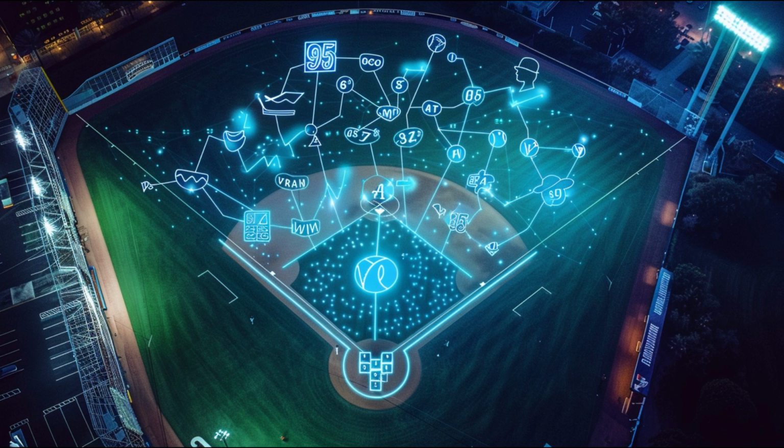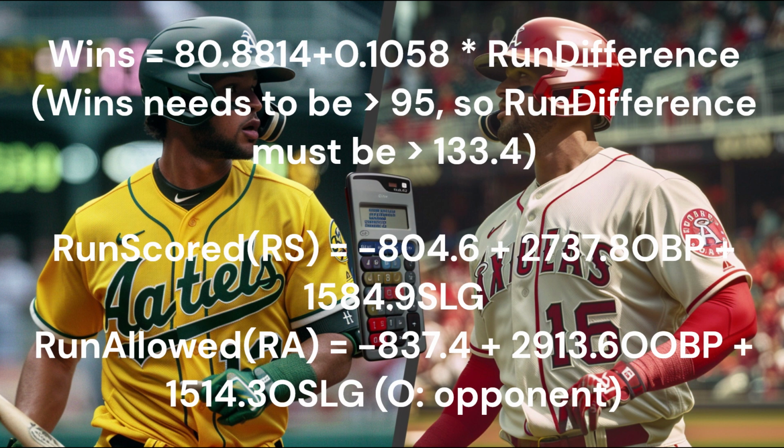Then they used linear regression to find the required parameters as follows. Wins equals 80.8814 plus 0.1058 times run difference. Wins requires 95 or above, so run difference must be greater than 133.4. Runs scored, RS, equals minus 804.6 plus 2737.8 OBP plus 1584.9 SLG.